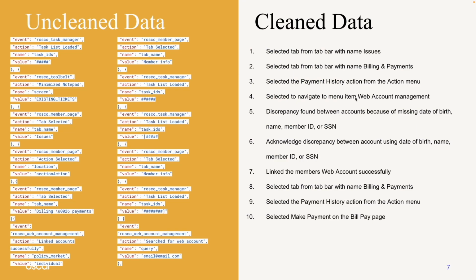Here are some examples of the data we used. The initial data on the left side is uncleaned data. Some of the interactions we used as inputs consisted of as many as 200 unique events. We needed to convert these into clean sequential data sets where we described each action that happened in ROSCO. This is the output that you see on the right.